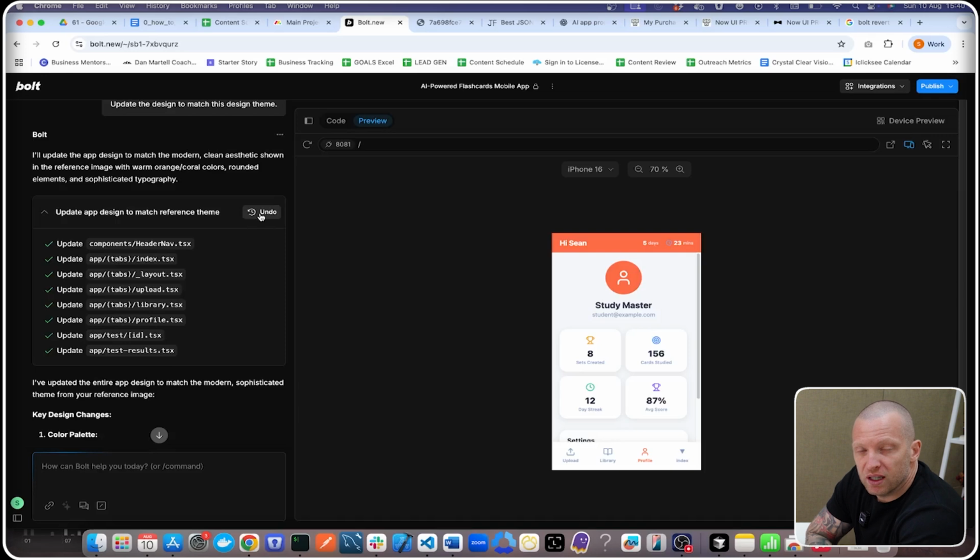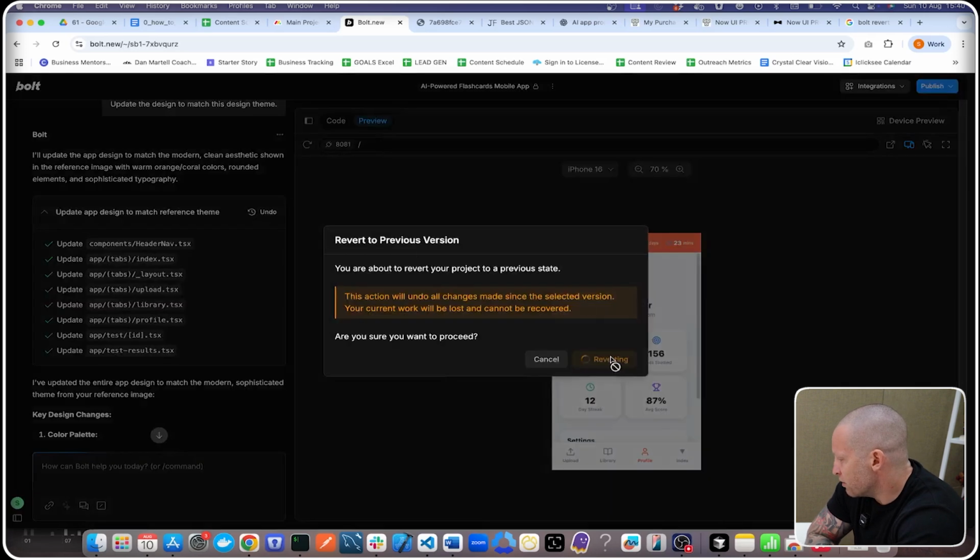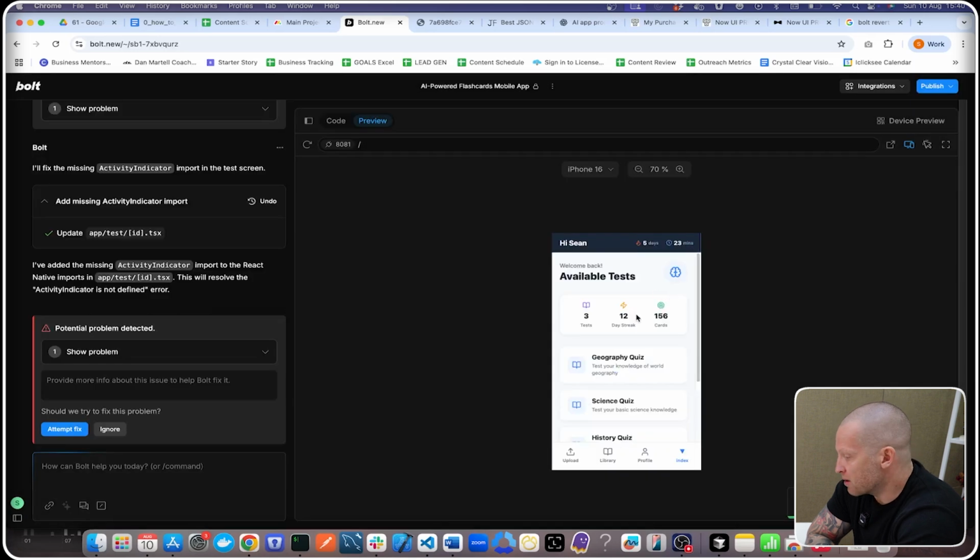So this is a good point. How do we undo something we don't like? In Bolt, you just go here, click undo, revert now. And that just takes us straight back to the previous checkpoint. Much prefer this. You probably get a better result with maybe a few different pictures or a very simple theme, like a dark theme or something like that. Or you can just fix the issues along the way as well. You can just give it instructions and fix the issues with regards to design.